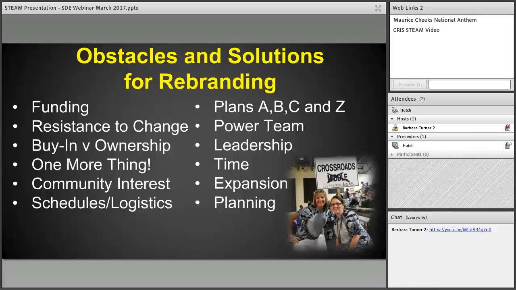And of course, we always have our plans, number 1, number 2, number 10. You keep going back to the drawing board. If things don't work the way you want them, you just keep trying until you find that one that works well for your whole faculty.